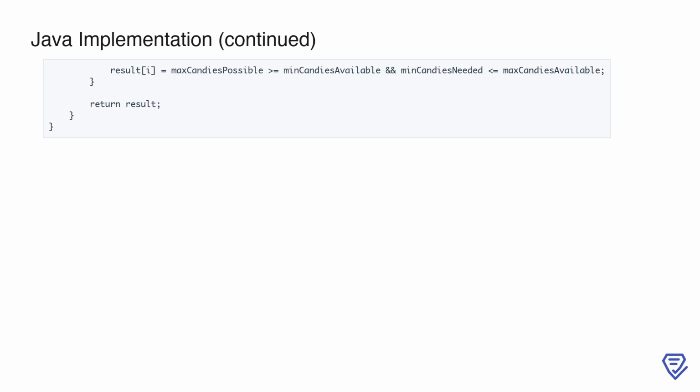Finally, after processing all queries, we return the result array, which contains a Boolean value for each query indicating whether the favorite candy can be eaten on the favorite day. This approach ensures that we efficiently check the overlap of ranges for each query using the prefix sums, keeping the solution both clean and performant.